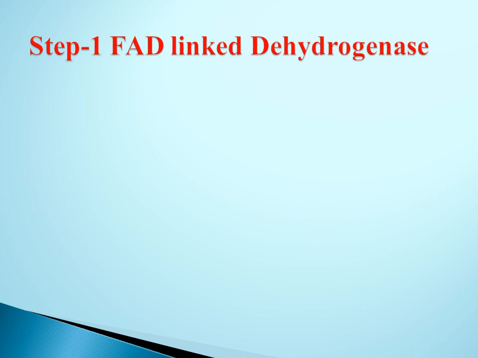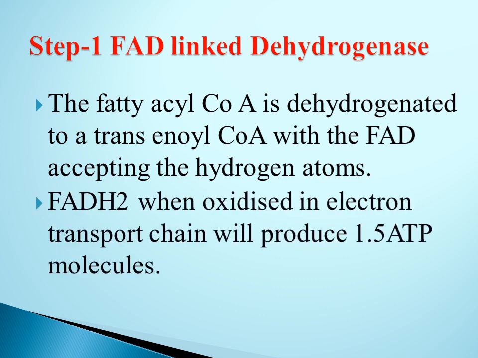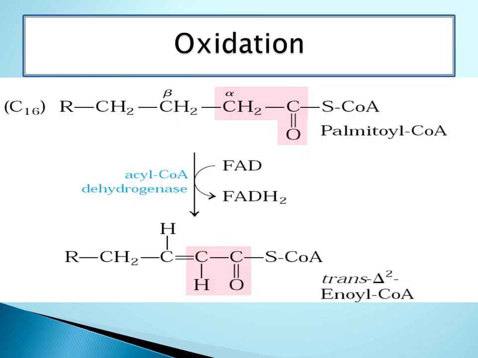This is an oxidation reaction. In this reaction, the fatty acyl coenzyme A is dehydrogenated to trans-enoyl coenzyme A with the FAD accepting the hydrogen atoms. FADH2 when oxidized in the electron transport chain will produce 1.5 ATP molecules. You can see the reaction here. Fatty acyl coenzyme A, we are taking it here as palmitoyl coenzyme A.